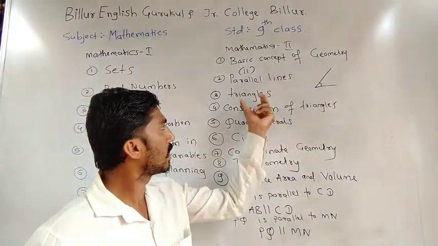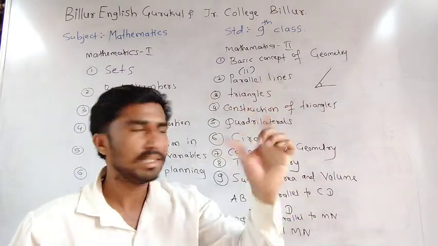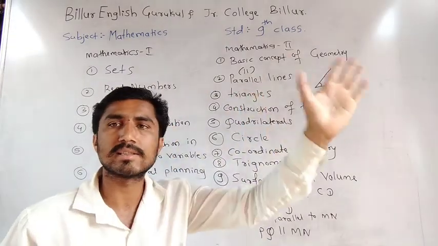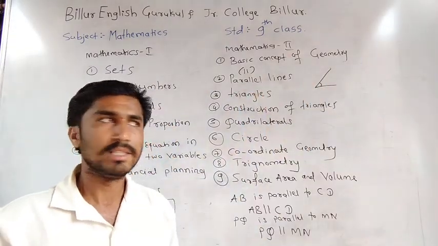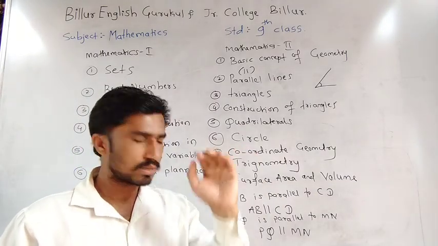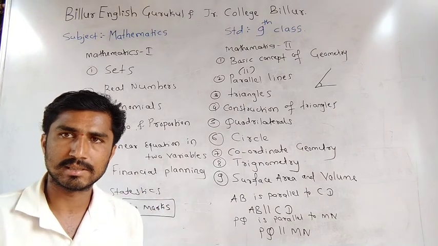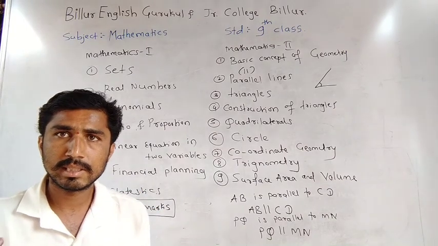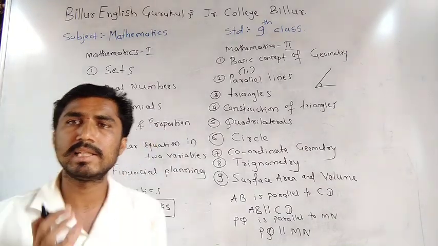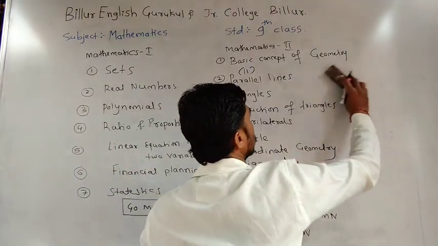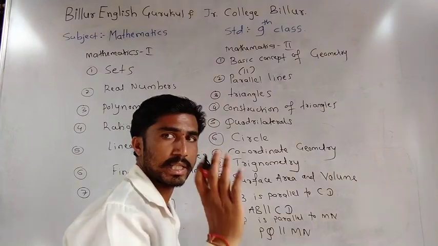Tri means three. Angle is the shape of an angle. Three angles is called a triangle. In a triangle, there are compulsorily three angles and three sides. Do all of you understand? Three angles and three sides. I hope all of you understand the meaning of triangles.